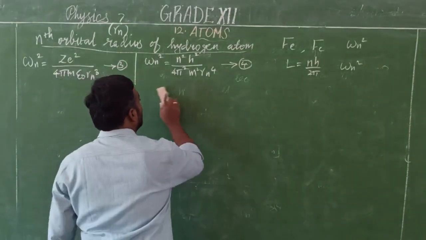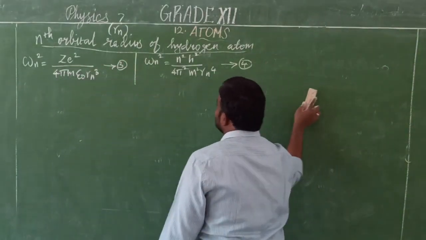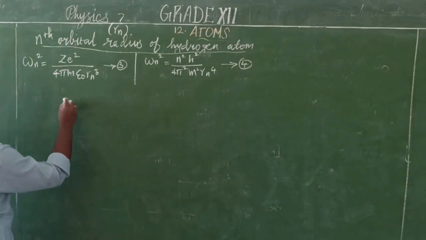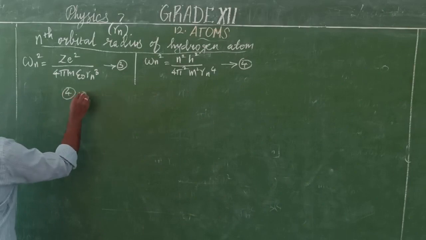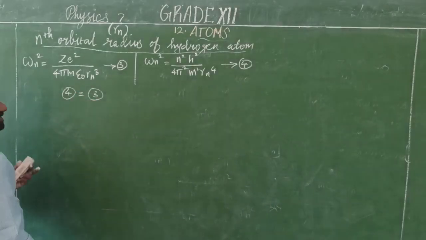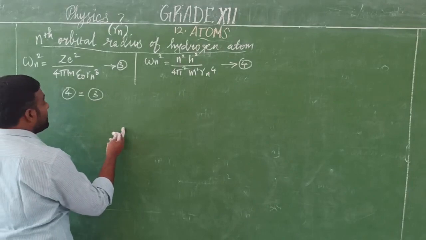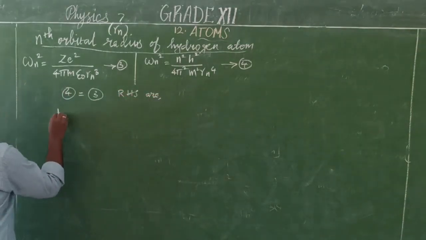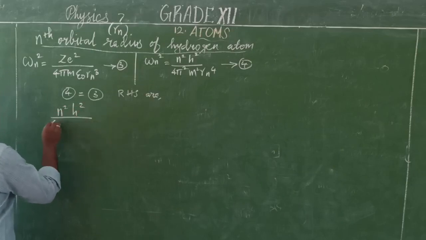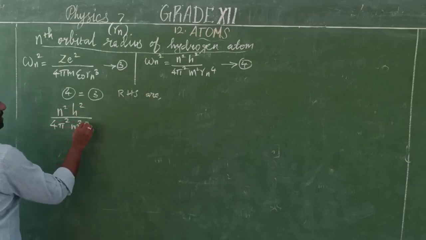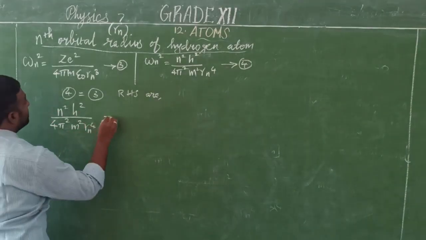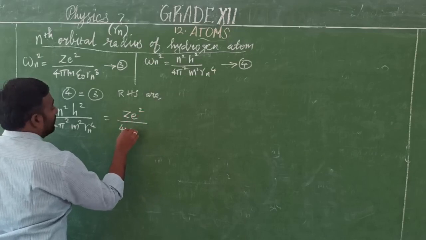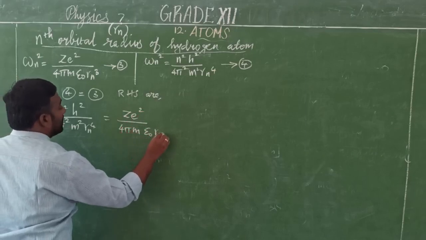Now compare equations 3 and 4. The left hand sides are equal, so automatically the right hand sides will be equal. So we equate the right hand sides. What is our right hand side? n square h square divided by 4 pi square m square R_n power 4, which is equal to Ze square by 4 pi m epsilon naught into R_n cube.